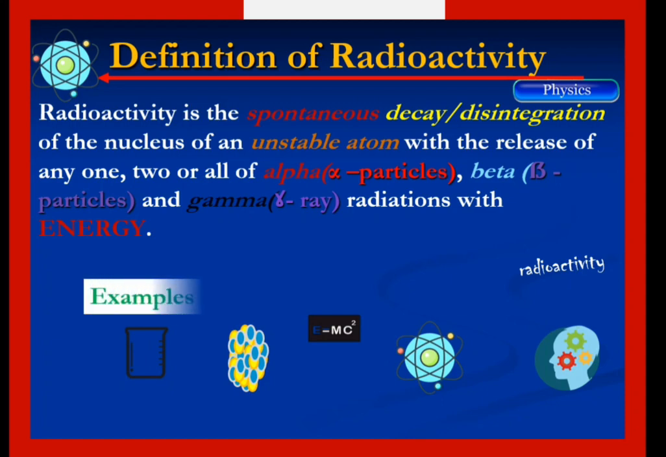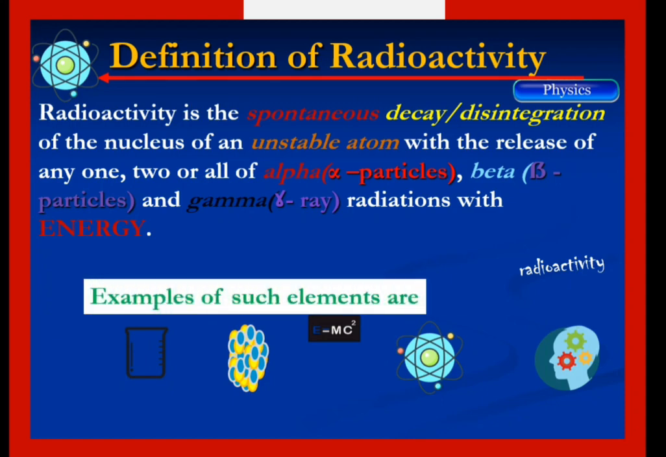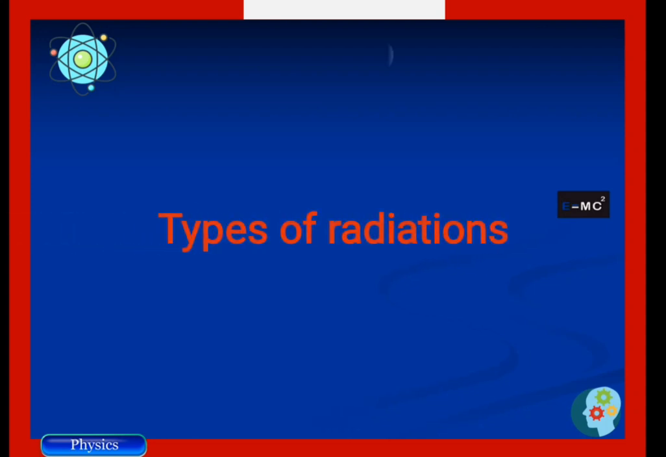So examples of such elements which are radioactive are uranium, thorium, radium, boron, cobalt, radium, and many more. Now let us look at the types of radiation.